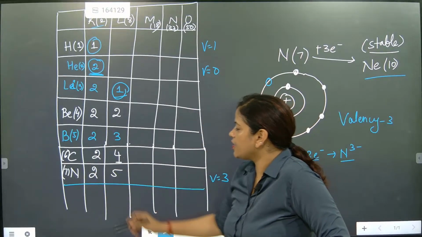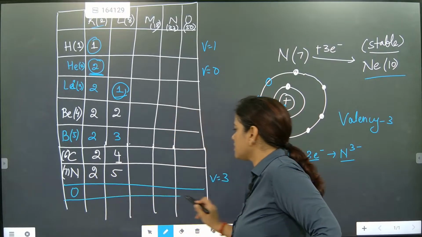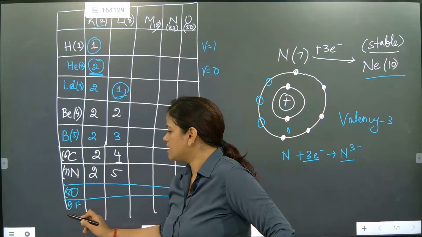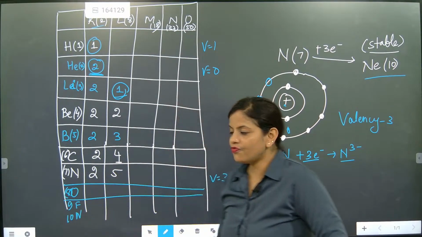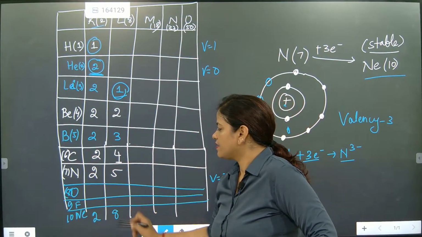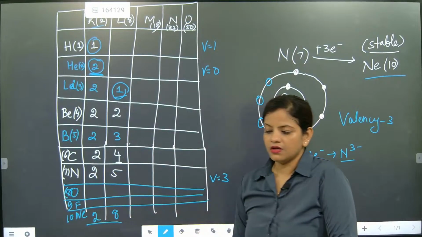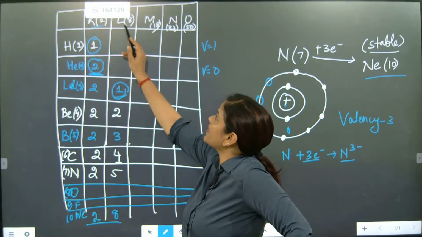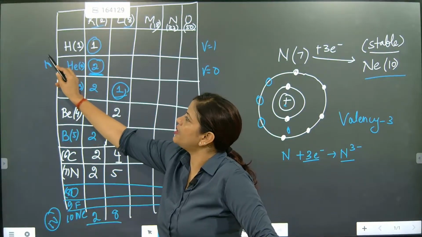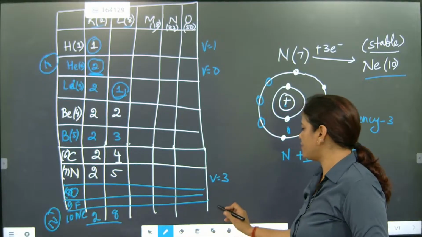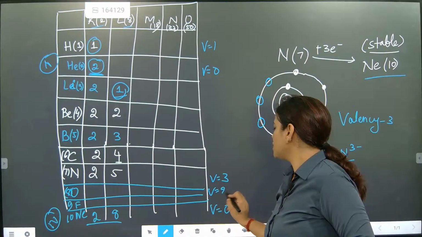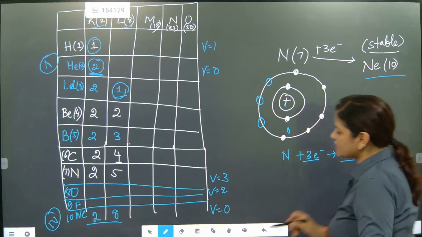We'll just see here. Now nitrogen, oxygen, 8, fluorine, 9, neon, 10. So for neon, it will be 2 and 8. Satisfied. Neutral. Understood? So now 2 plus 8. Our capacity was 8, it reached 8. So neon is a noble gas. Helium is a noble gas. What is the valency of neon? 0. What is the valency of oxygen? 2. Because for oxygen, only two extra electrons will be needed.